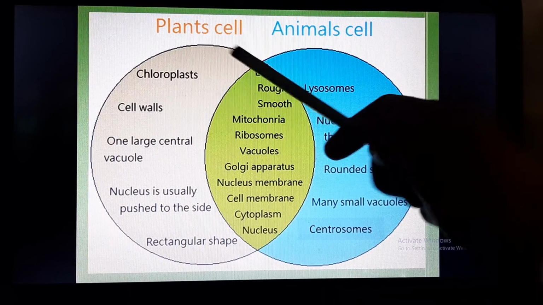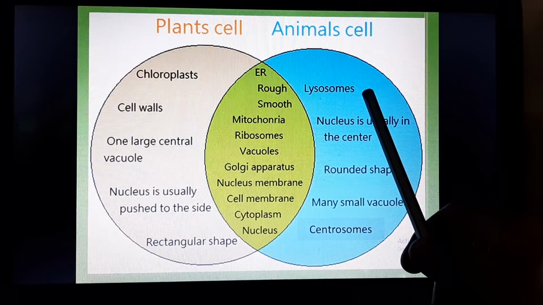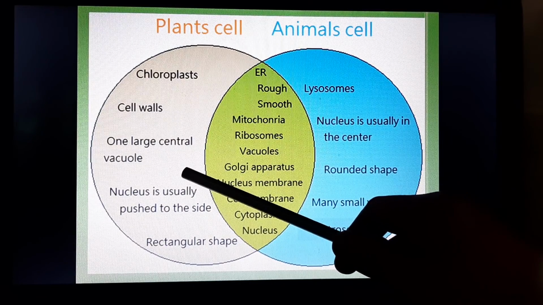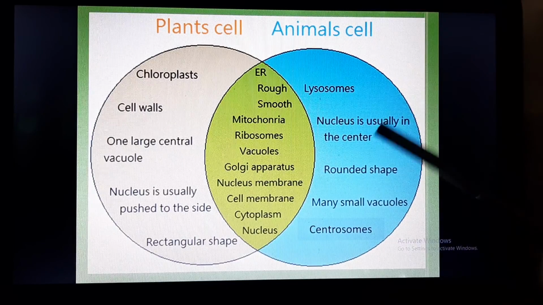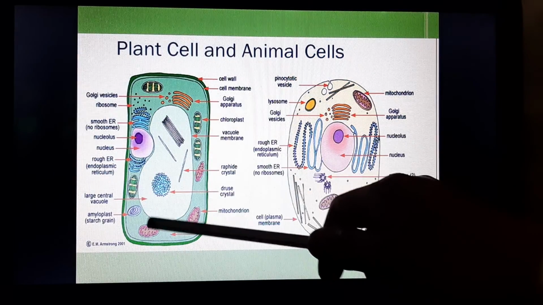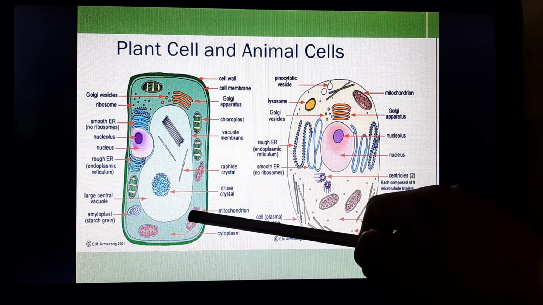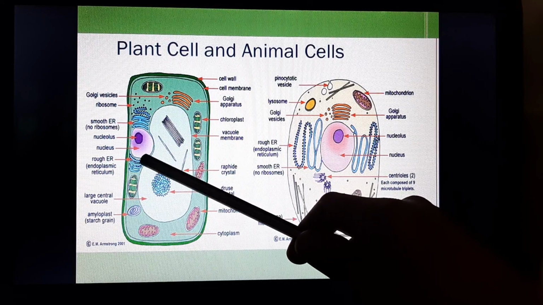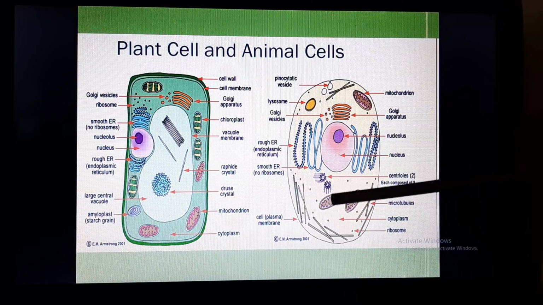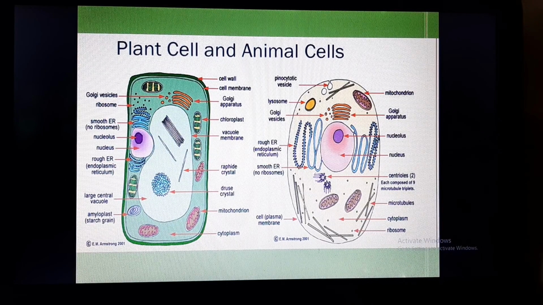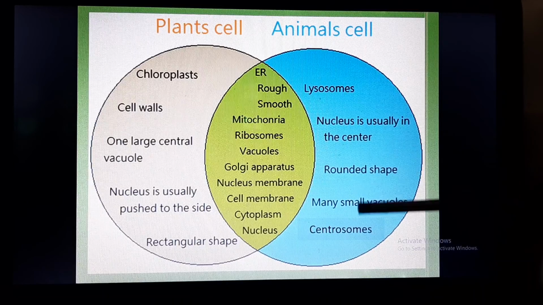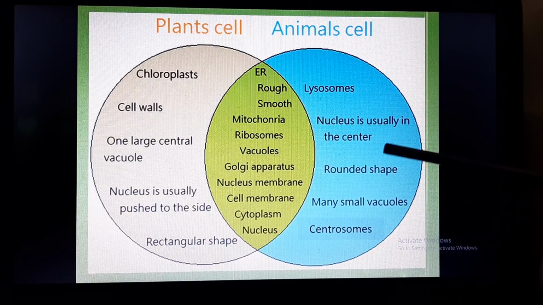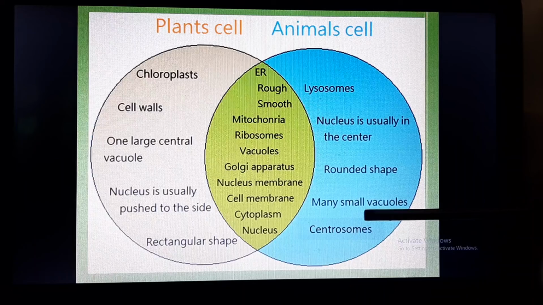Here you can see in plant cell chloroplast is present, whereas it is not present here. Cell wall is present, and one large central vacuole is present. Nucleus is usually pushed to the side. Why is it pushed to the side? Because you can see the vacuole is so large in size that the nucleus is pushed to a side, whereas here the vacuole is either present or absent, or it is small in size, so the nucleus is still at the center. Plant cell is rectangular in shape, whereas in animal cell lysosomes are present, centrosomes are present, the nucleus is usually in the center, it is rounded in shape, and many small vacuoles are there.